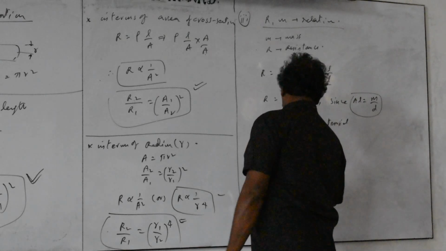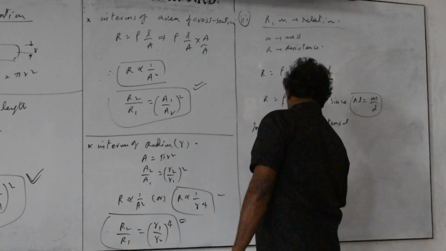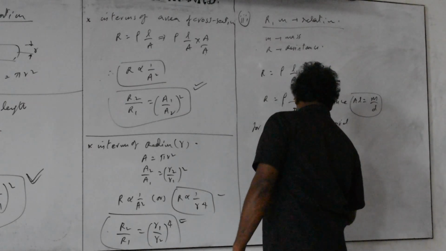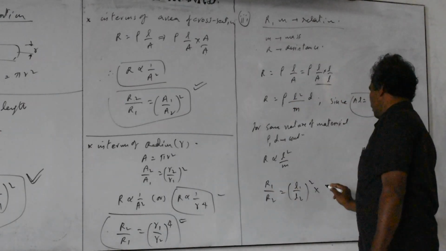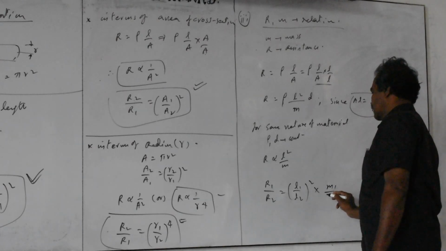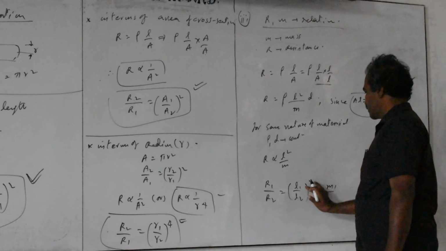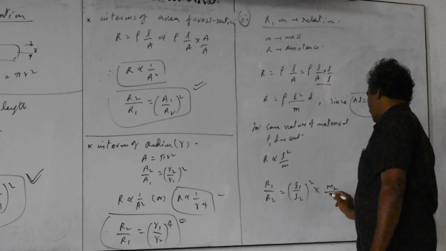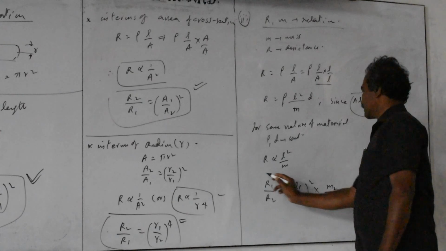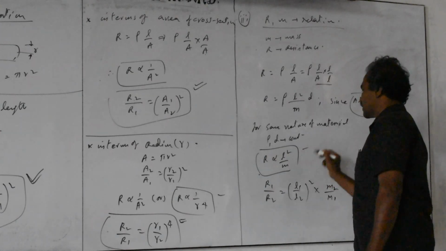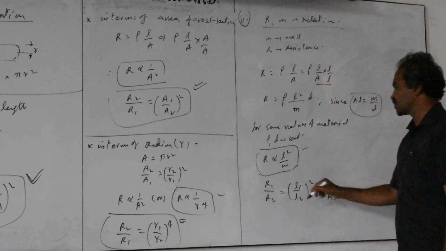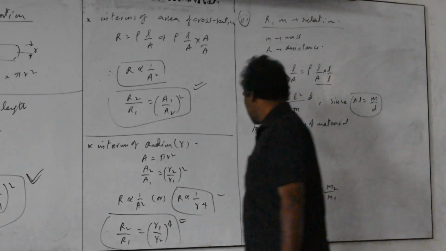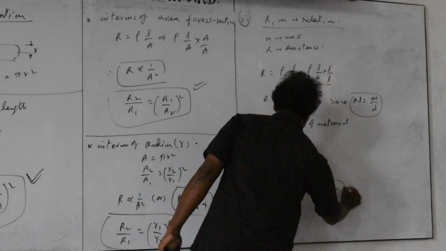And the relation is R1 by R2, or R2 by R1, that is your choice, is L1 by L2 square into the reverse ratio of masses. R1 by R2 is L1 by L2 square and this is m2 by m1. If you remember this, you can write the ratio. Then they will give the ratios of the length and mass and ask the ratio of the resistance. Or they give one resistance and you must find the other resistance.